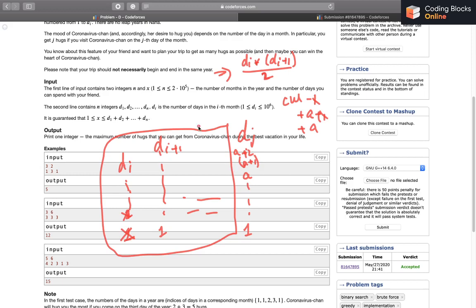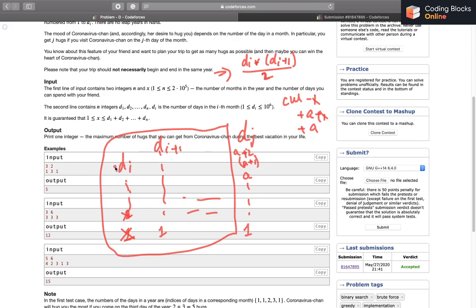But how many are actually possible? The worst case is that while deleting the hugs, I may reach di, the last possible day. I can't go beyond to the next month, because that case will already be handled when I handle the case when I start on the i plus 1th month.